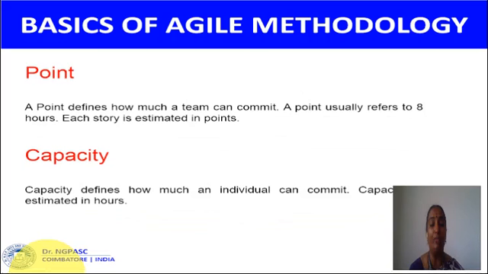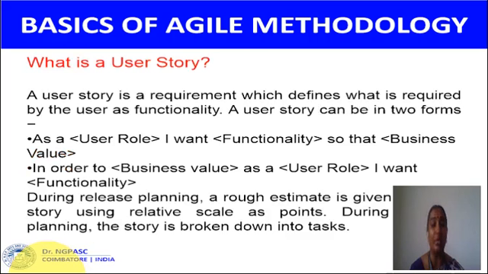So what is the meaning of a point? A point defines how much a team can commit. A point usually refers to 8 hours. Each story is estimated in points. The next term is capacity. Capacity defines how much an individual can commit. Capacity is estimated in hours. So what is a user story? Already I told you a user story is a task.